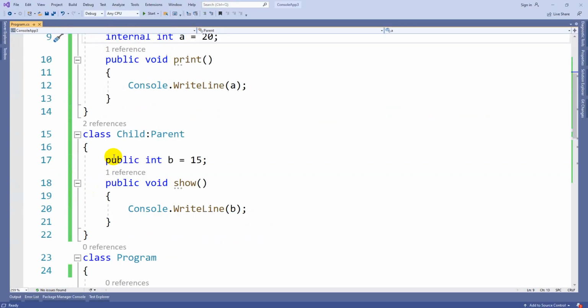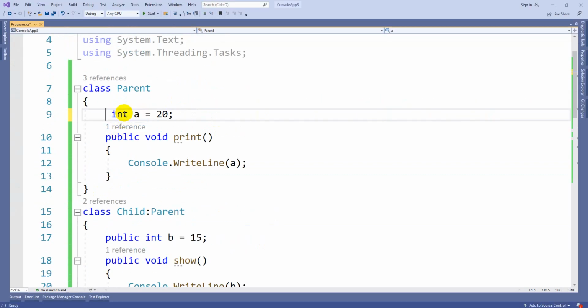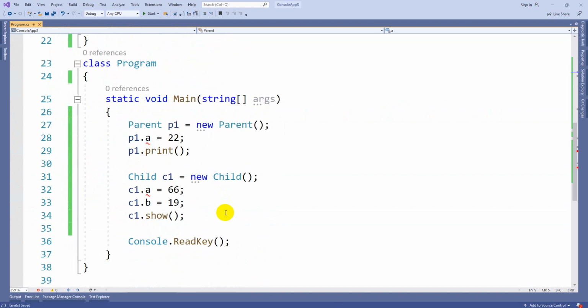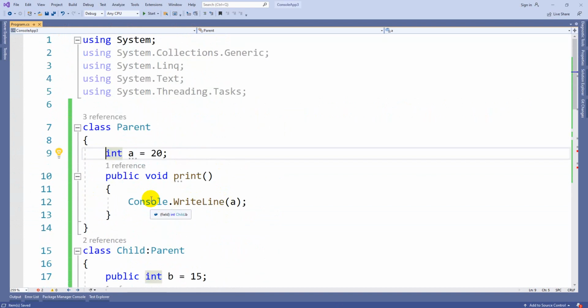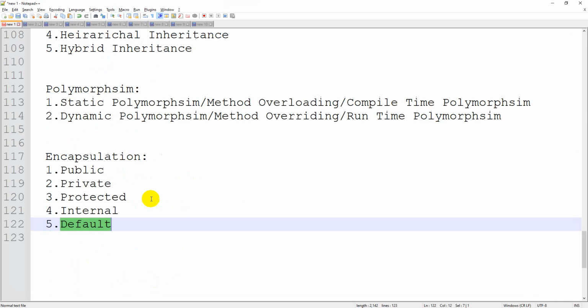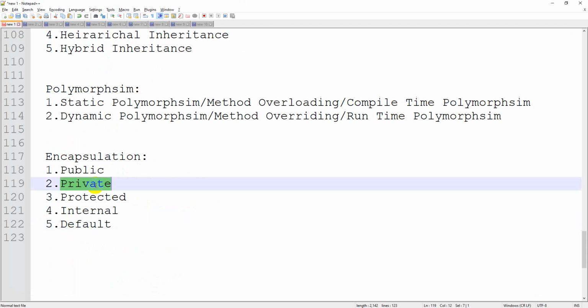Default means when you are not mentioning anything. When you are not mentioning any access specifier type, it will become like private. Always it will be in private mode. That is what the default access specifier is. Default is nothing but whenever you are not keeping any particular access specifier type, it will become like private.